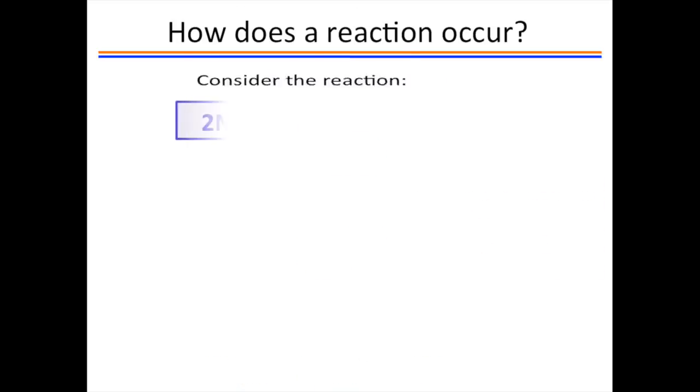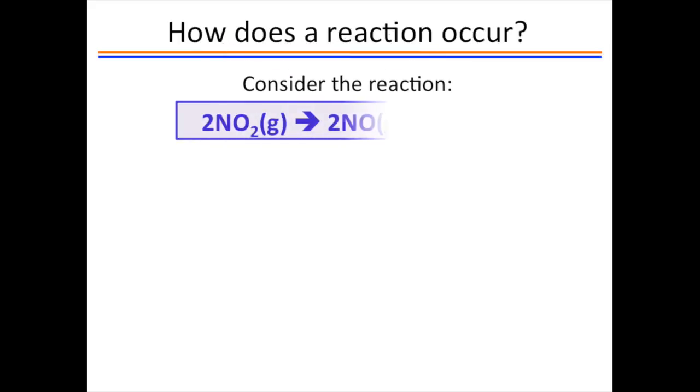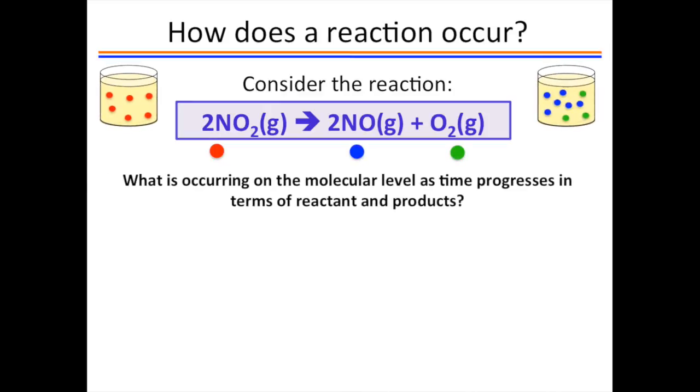We have to begin thinking about chemical reactions a little differently. Instead of just considering reactants or products, we need to visualize the conversion of reactants to products over time. We can think of an initial time, that is the time when we start the reaction, and then follow the reaction progress.